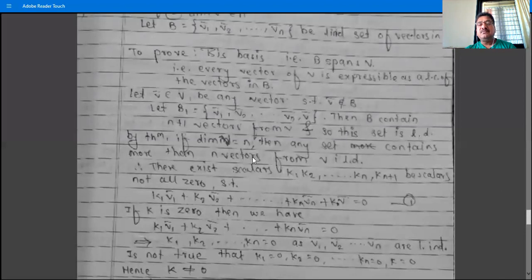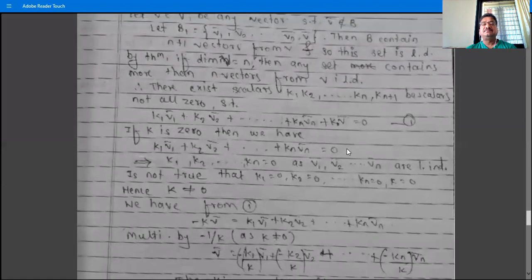The theorem says: if the dimension of V is n, then any set containing more than n vectors from the vector space V is linearly dependent. So this set contains n plus 1 vectors and the dimension of V is n, therefore B1 is linearly dependent.